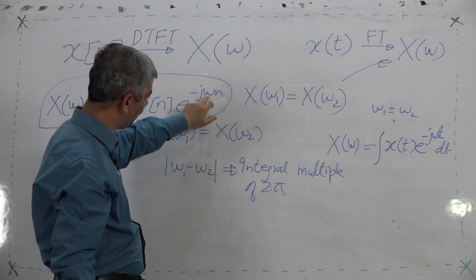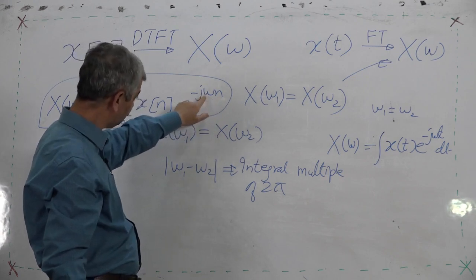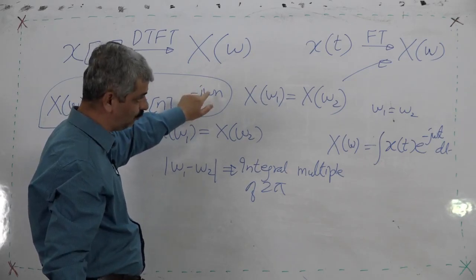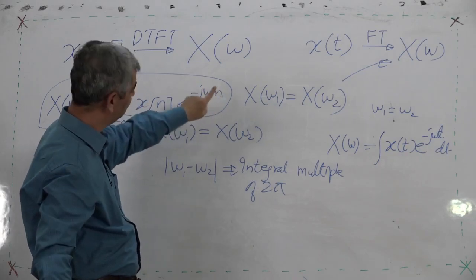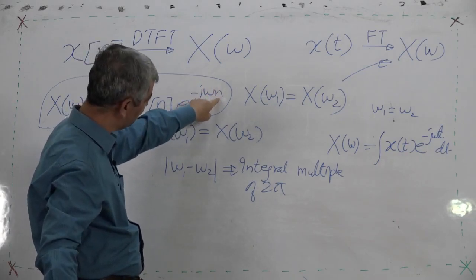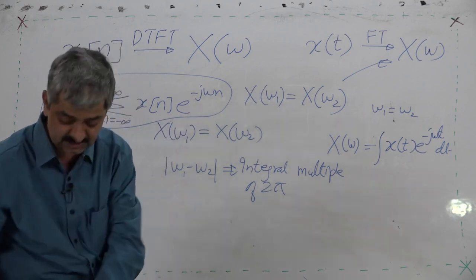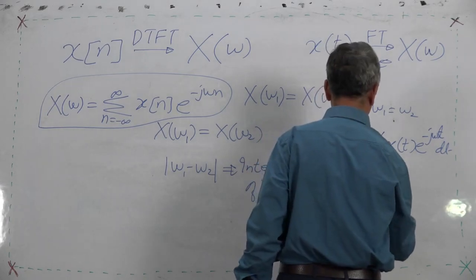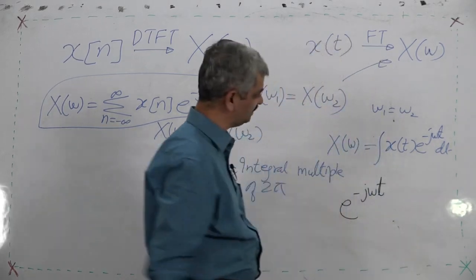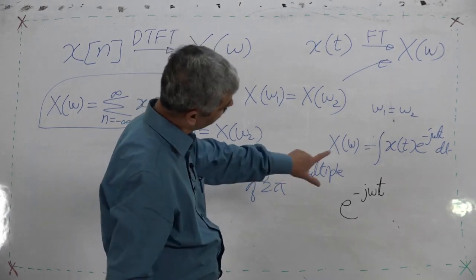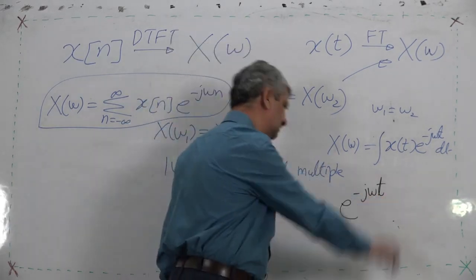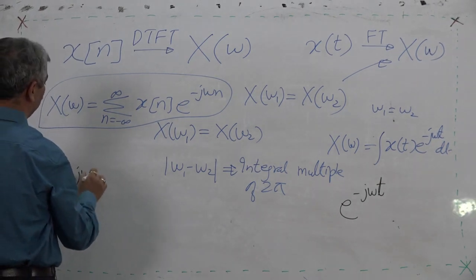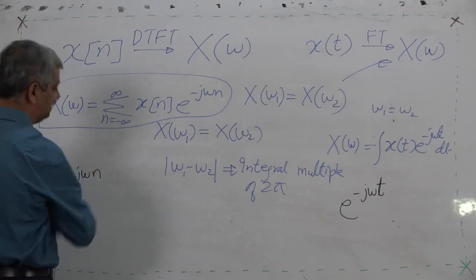when we find that omega, we take omega 1 and then we take omega 2, which is equal to omega 1 plus 2 pi. In that case, since it is n, why does it happen? What is the reason? The value of e raised to minus j omega t is on one hand, t is a real number, and here we have e raised to minus j omega n, where n is an integer.